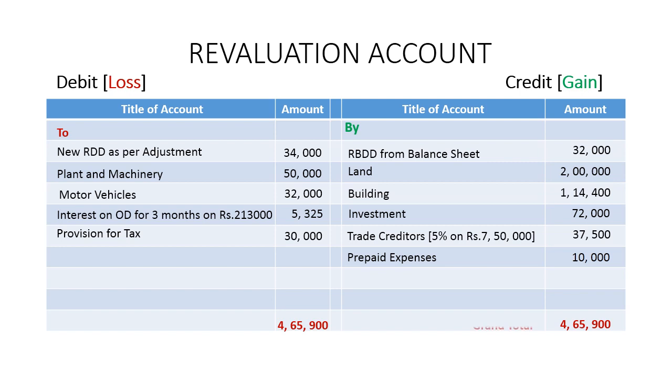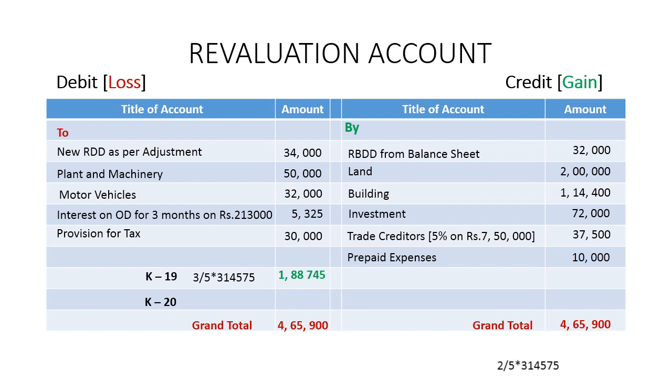Insert the same on the debit side, 4 lakh 65,900, under the caption grand total. Find the difference. The difference is 4,65,900 minus 34,000 minus 50,000 minus 32,000 minus 5,325 minus 30,000, which is nothing but the revaluation profit, which works out to be 3,14,575. This amount should be distributed between K19 and K20 in the ratio of 3:2, by virtue of the profit sharing ratio.